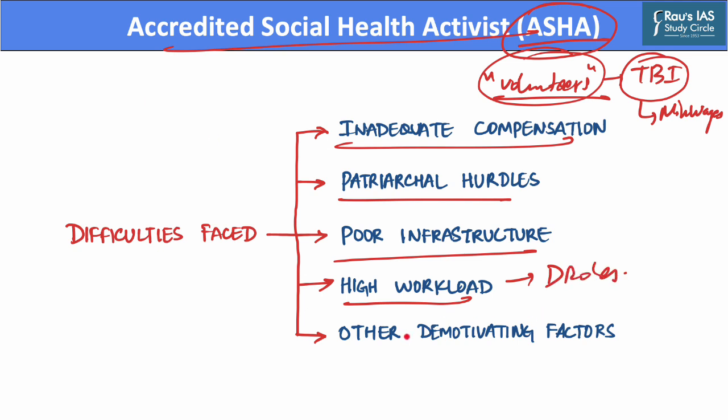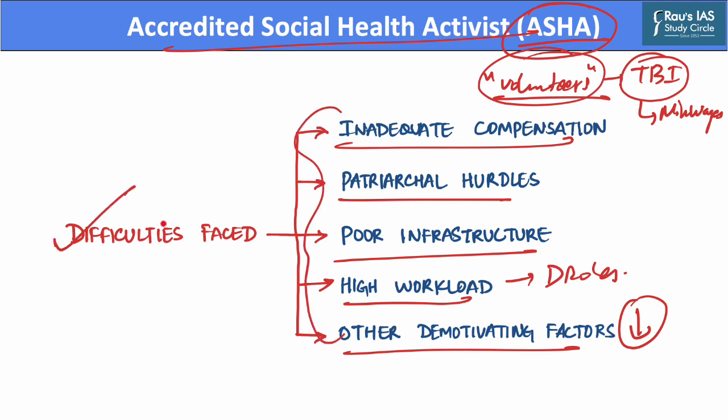Further, there are also other demotivating factors that reduce the incentives of ASHA workers to work, and these include shortage of medicines, lack of training, family disapproval, attitude of health staff at referral centers, and non-cooperation with other health workers. And hence, all these factors combine into difficulties that these ASHA workers face in their daily roles.